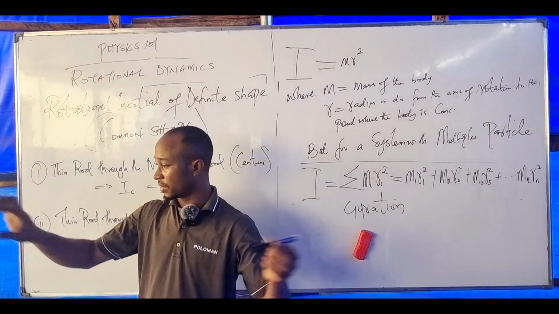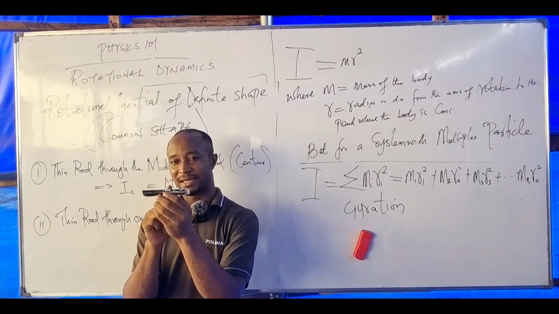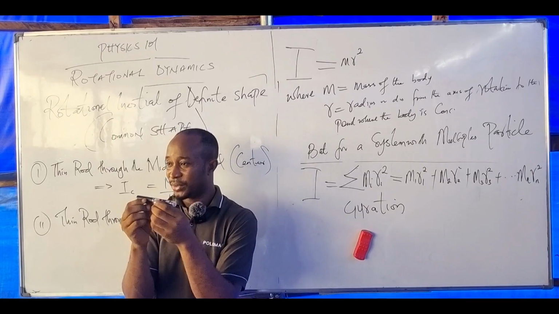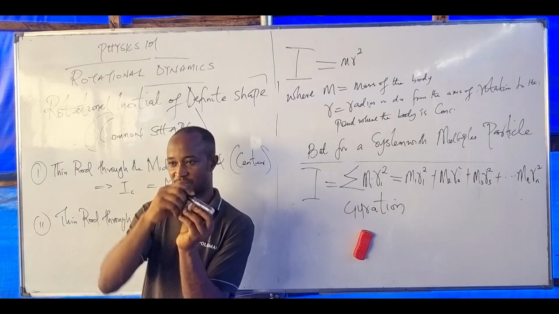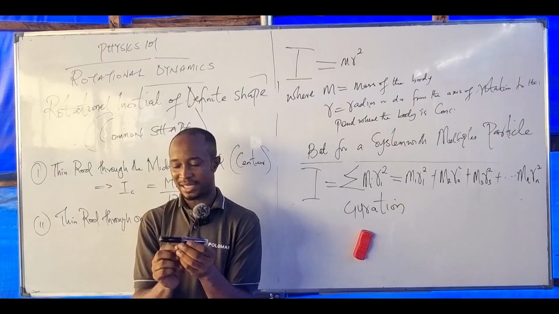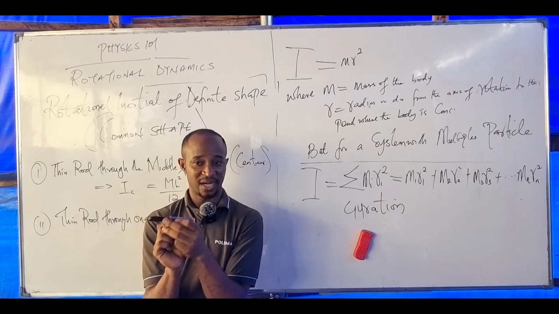Listen, if this is a rod, I can cause this rod to rotate at the center, meaning I can create my axis of rotation. Or I can put a pivot here. Hope you know what the pivot is, like a system that causes a body to move. I can also make the body to be at equilibrium by the use of a pivot.